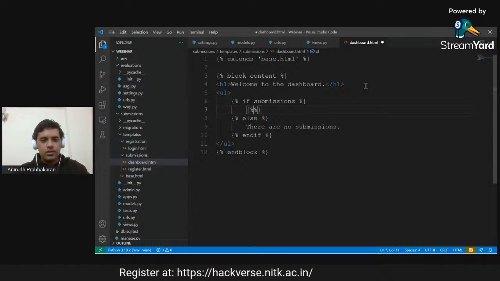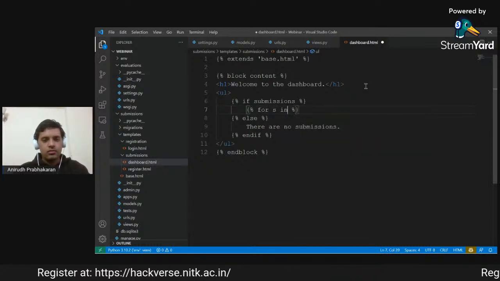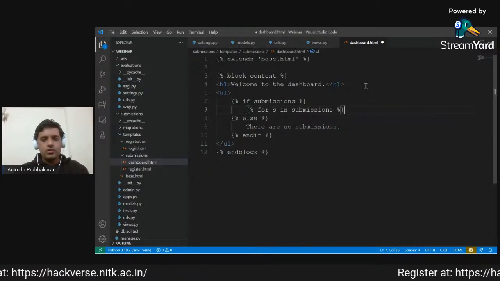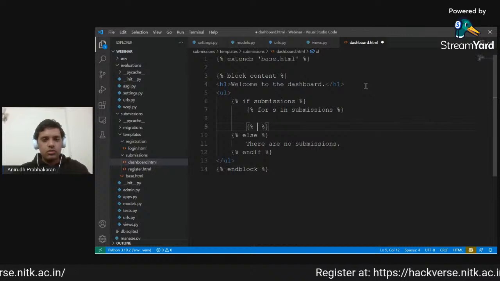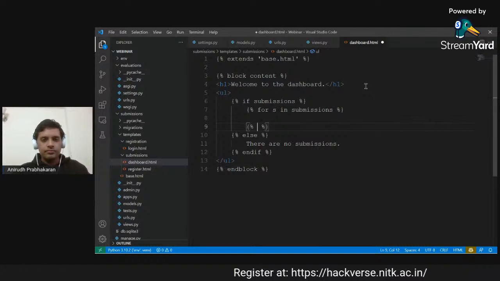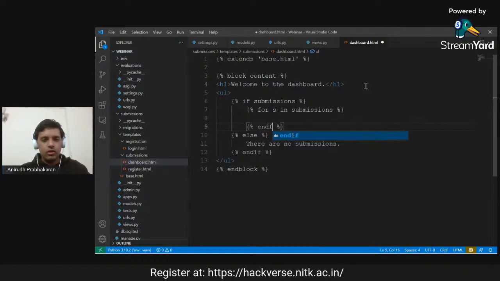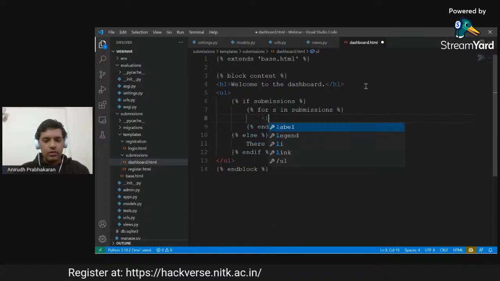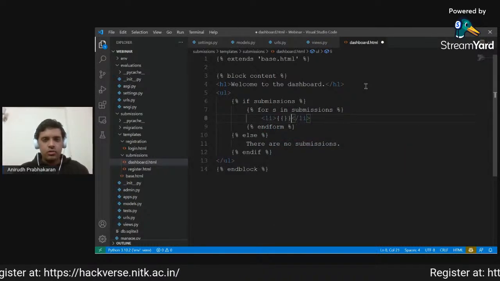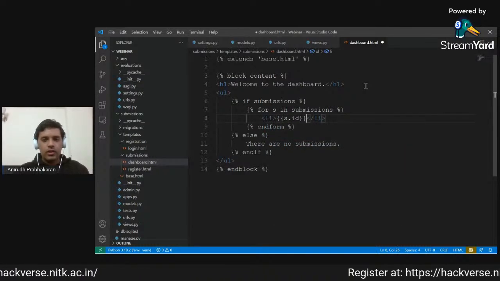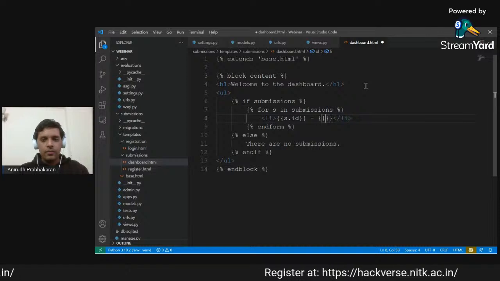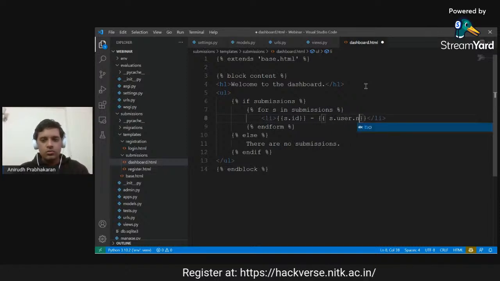If there are submissions, then for every submission s in submissions, I will add it as a list item with s.id and s.user.name.